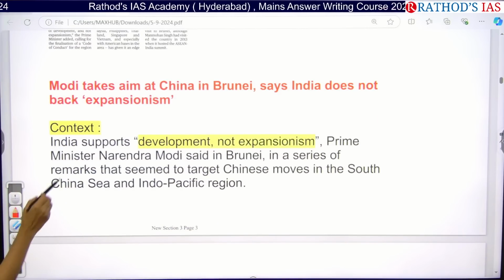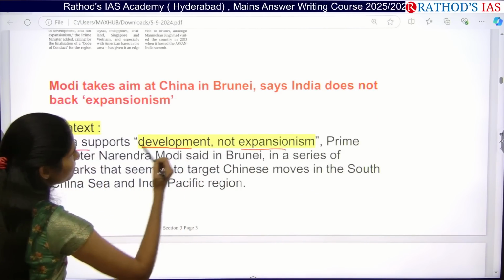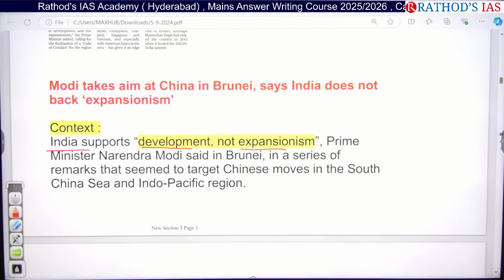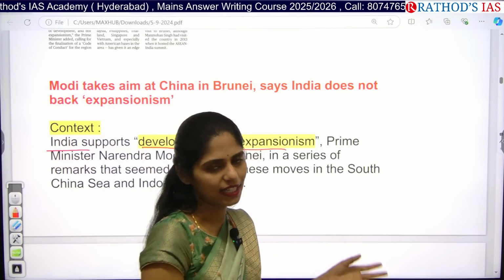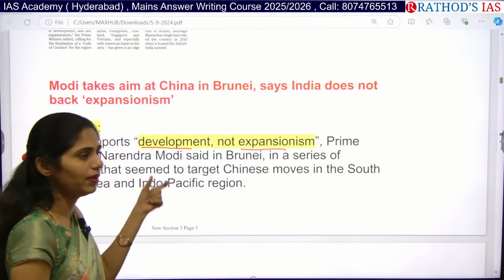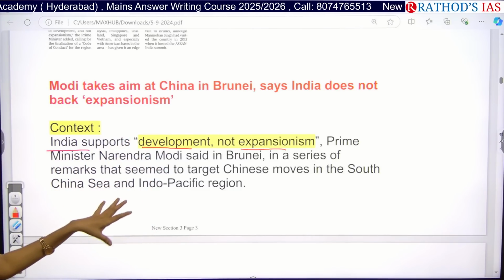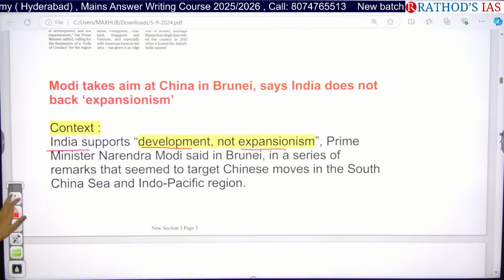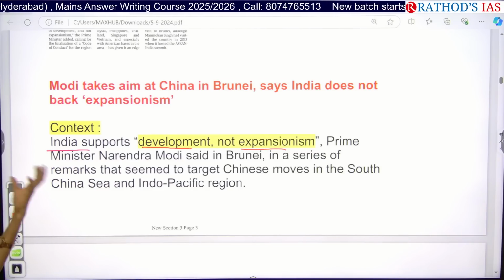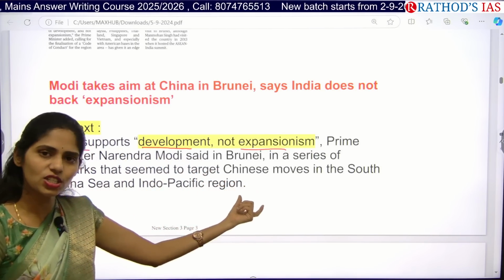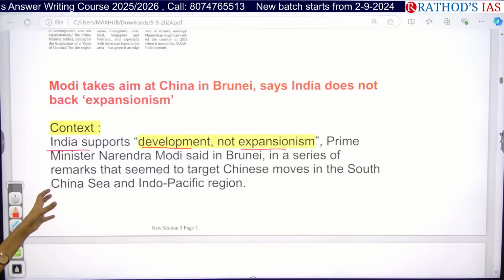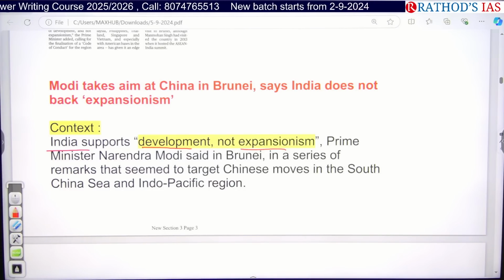So here India supports development, not expansionism. India wants to counter China in this meeting of India and Brunei, and he said that we are always focusing on development, but we are not focusing on expansion like China. Why is India focused on China? Because of China's increasing influence in the South China Sea as well as the Indo-Pacific region.